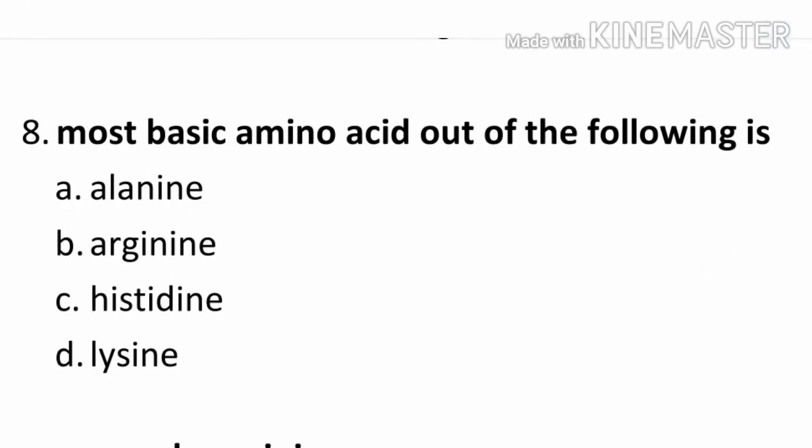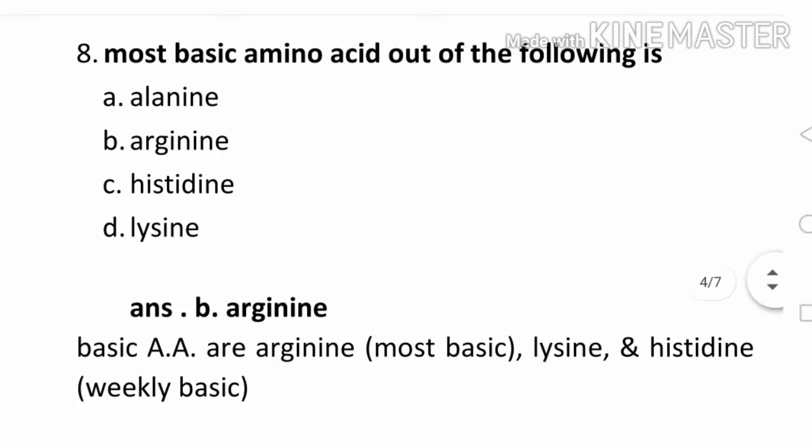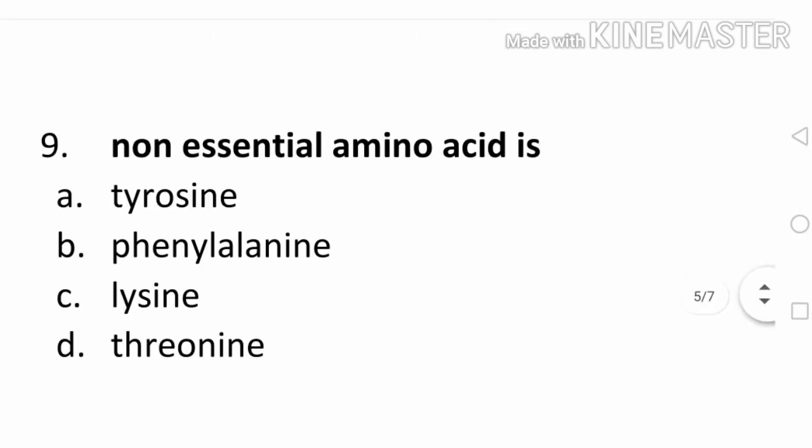Question number 8. Most basic amino acid out of the following is option A alanine, B arginine, C histidine, D lysine. The correct answer is B arginine. Basic amino acids are arginine most basic, lysine and histidine. Histidine is weakly basic.